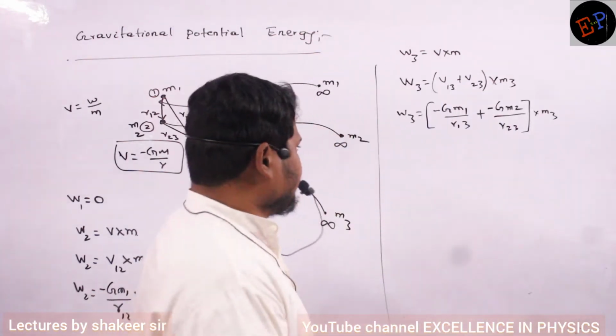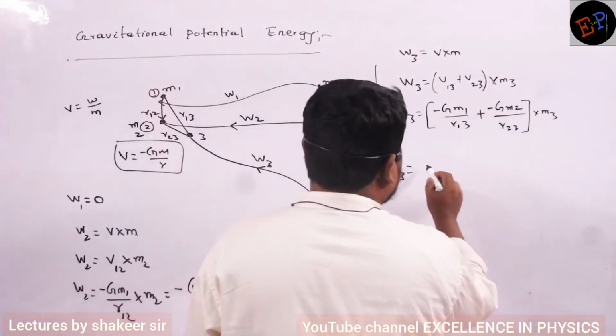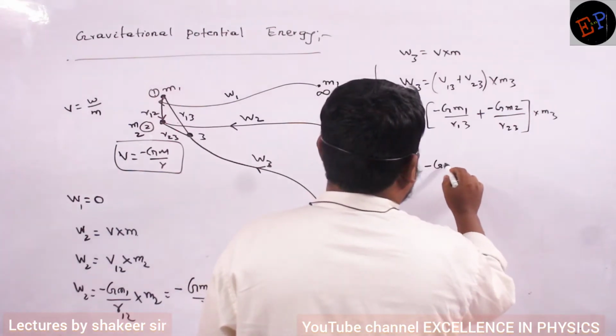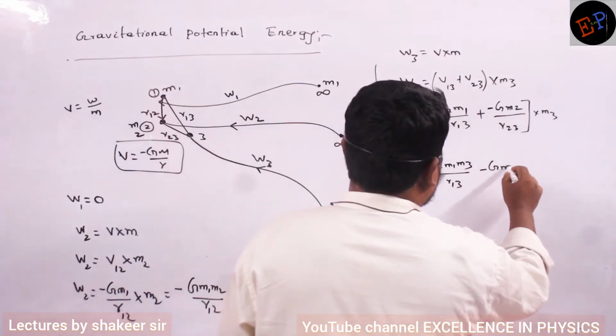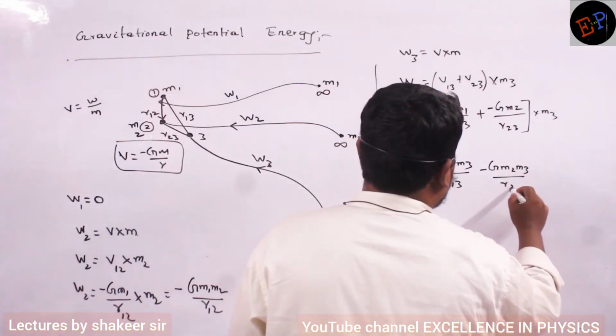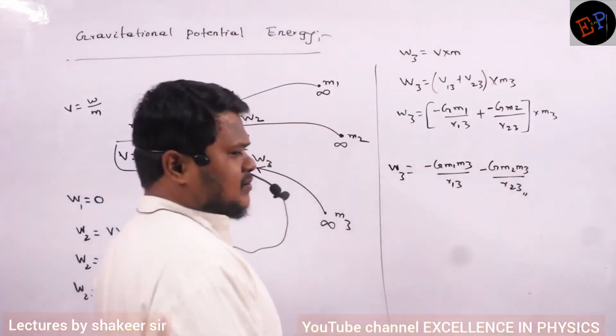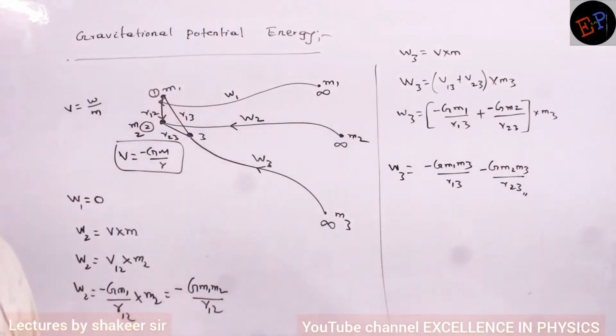So therefore do this calculation. W3 is equal to how much? Minus G M1 M3 divided by R13 minus G M2 M3 divided by R23. So this is the amount of work which I have done. Are you able to understand?